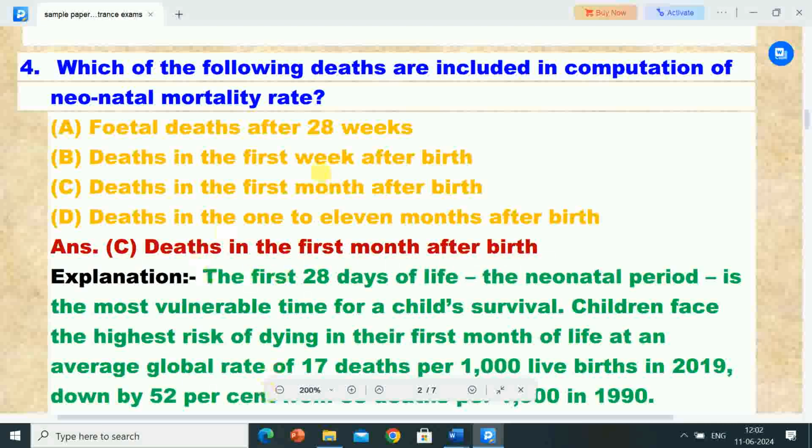So the correct answer is deaths in the first month after birth. Deaths in the first month after birth are included in computation of neonatal mortality rate.